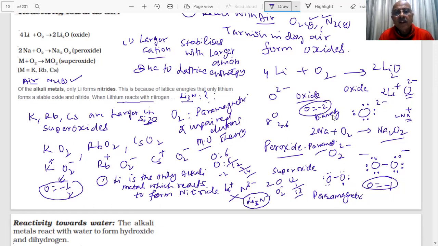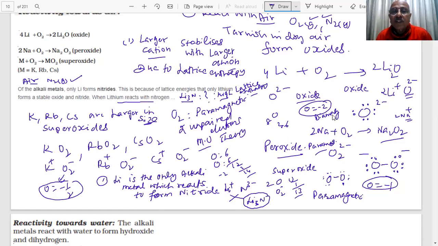Due to high lattice enthalpy of lithium nitride, students. Because the size of lithium is very small, and formation of nitride will require a lot of energy. Where will that energy come from? That energy comes from lattice enthalpy.